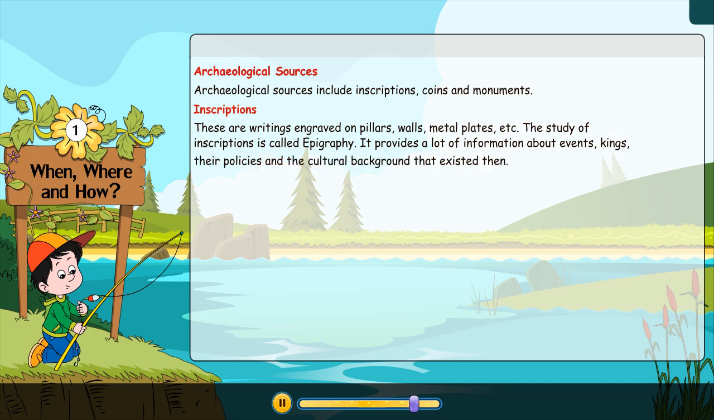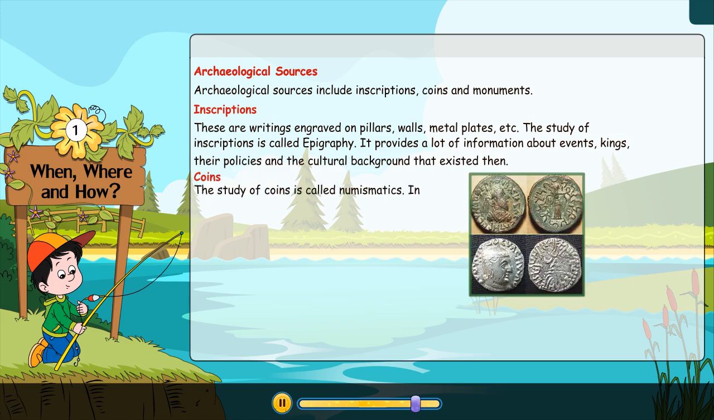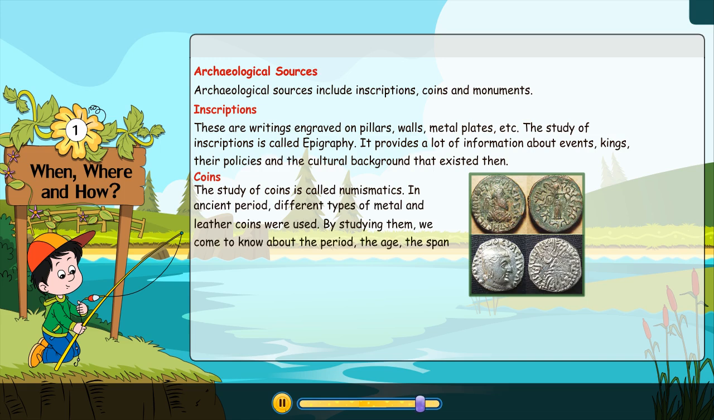Coins. The study of coins is called numismatics. In ancient period, different types of metal and leather coins were used. By studying them, we come to know about the period, the age, the span of kings' rule, and extent of their domain, their ideas on the religious beliefs, arts, and abilities of the rulers.